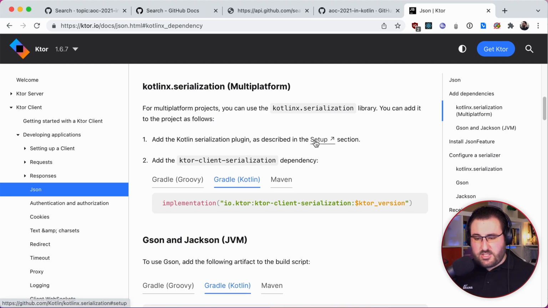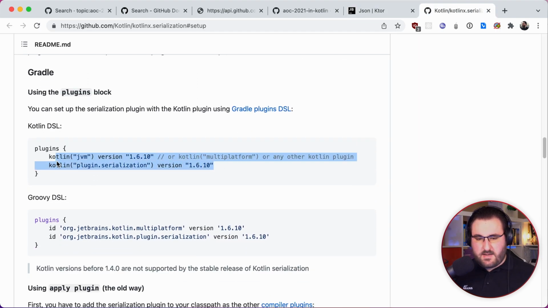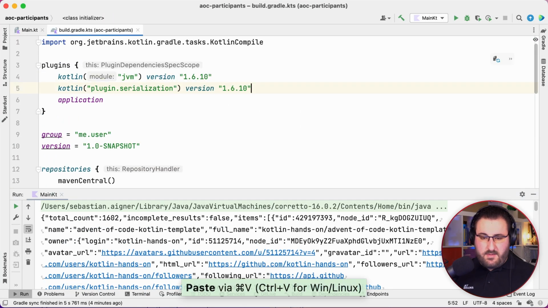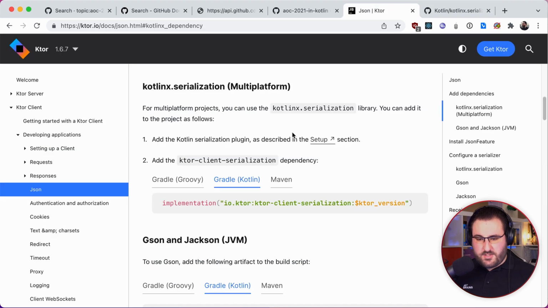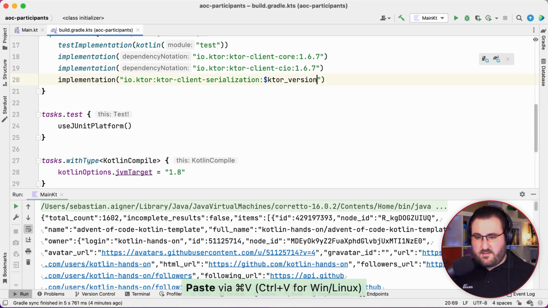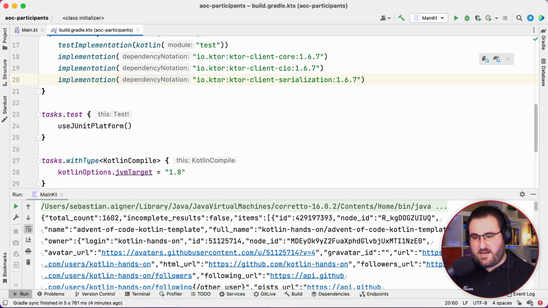With Kotlin Serialization, we first need to install the compiler plugin. We can find that right here in the setup section, and that's just a single line that we'll add to our build Gradle file. Let me add this here and return to the instructions. The second part is to add the Ktor client serialization dependency. Well, again, that's just a simple snippet that we can copy and paste over here. The only change that we need to make is the Ktor version, which in our case we'll just hard code at 167. By importing these things, we get the ability to empower our HTTP client with the understanding of JSON.